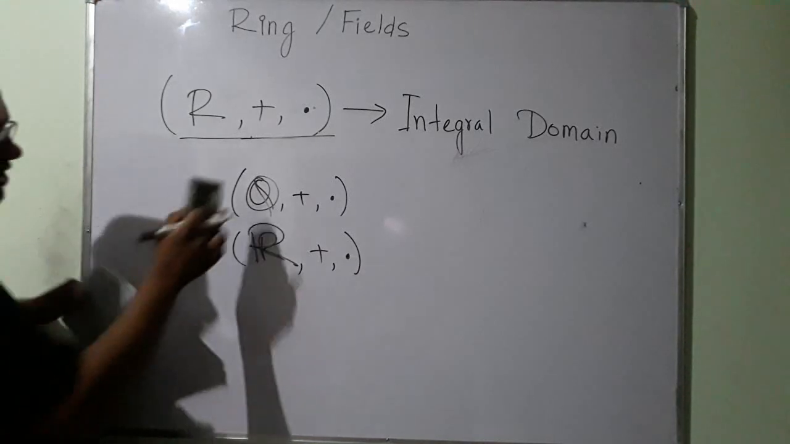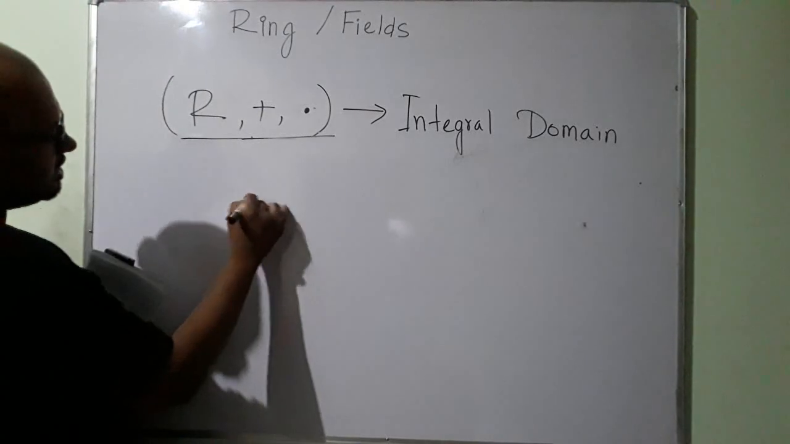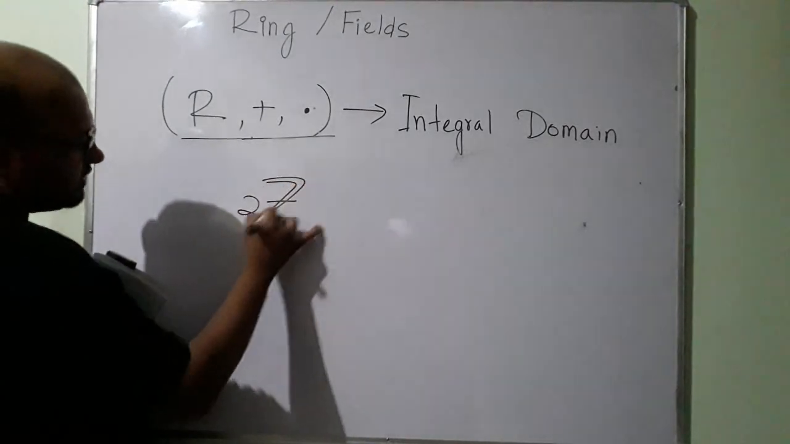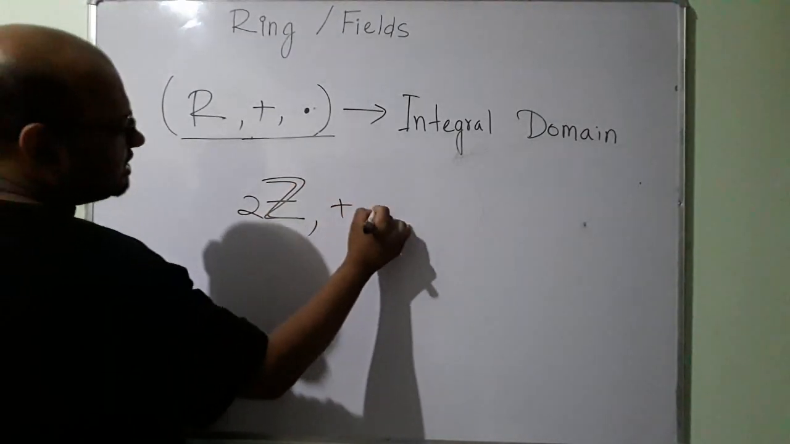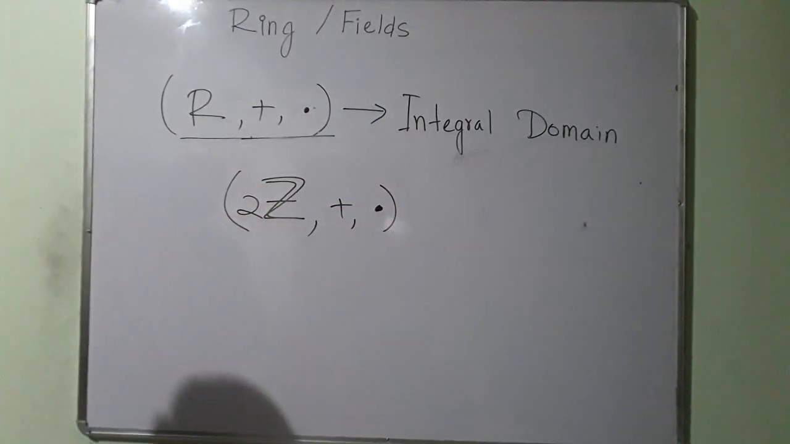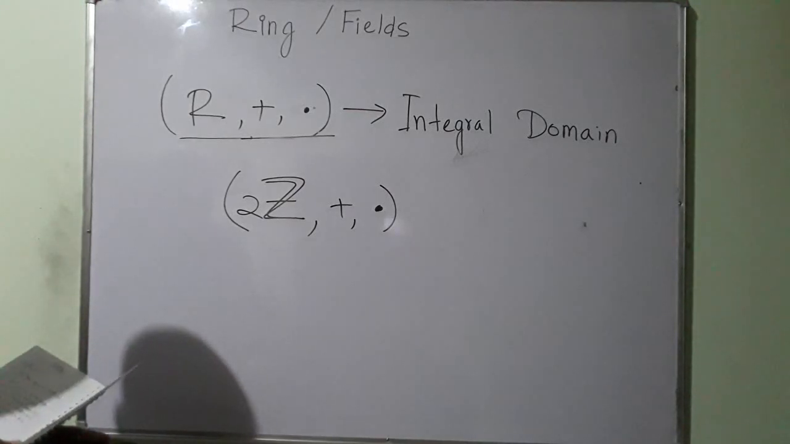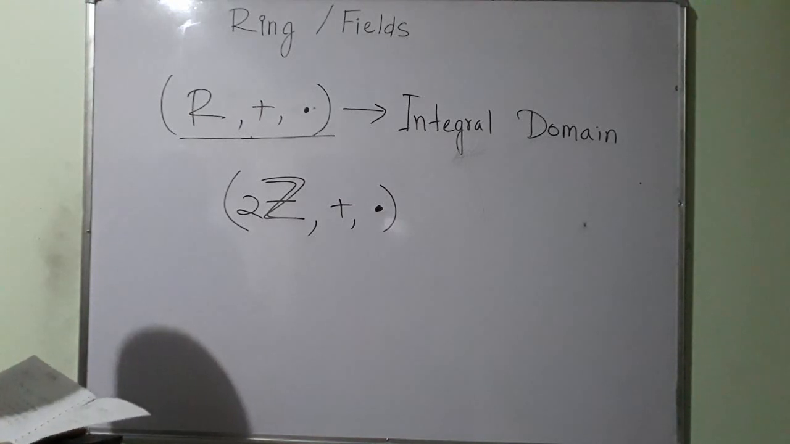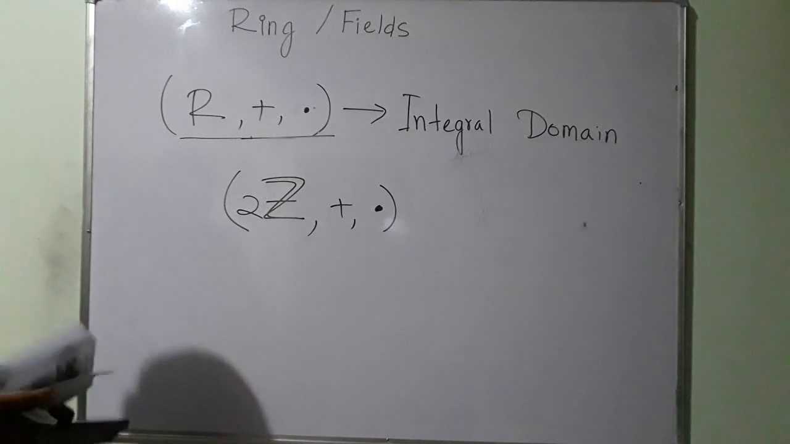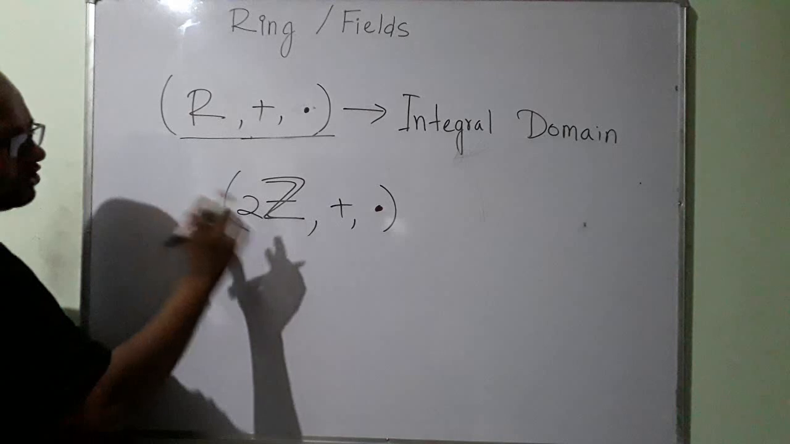Alright. Now let us talk about another set: the set of even integers under addition and multiplication. Now we talked about this. This is a commutative ring. Try to verify for yourself. And this is definitely non-trivial.